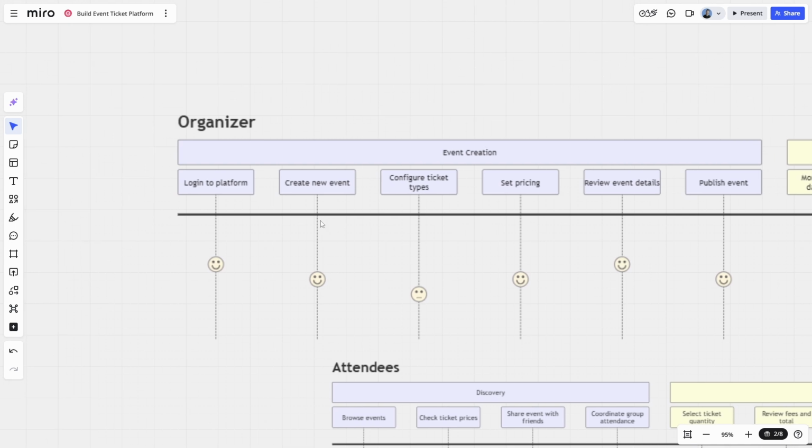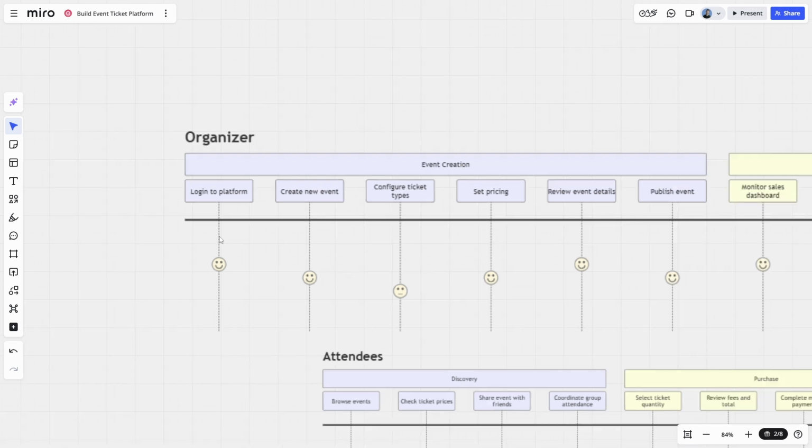Now we have several different types of organizer. We've already taken a look at their user profiles. So here's what I think they all more or less have in common. They start by logging into the platform, creating a new event. There's all sorts of different types of event. We've looked through each of the user profiles and seen there's a whole wide range of event. Now, I imagine this particular step might include selecting an event template, but it remains to be seen.